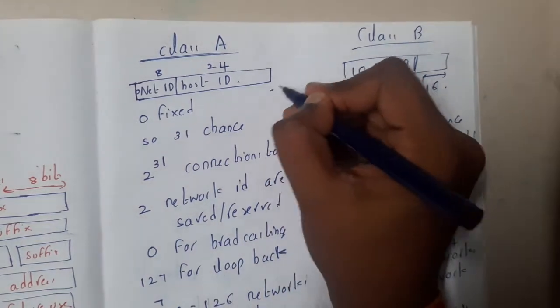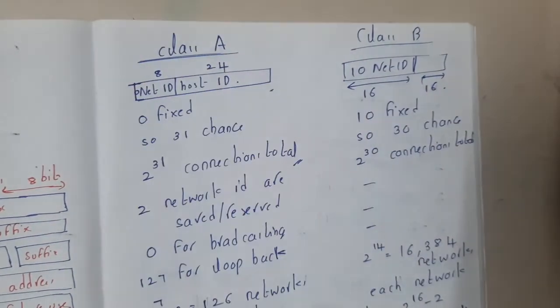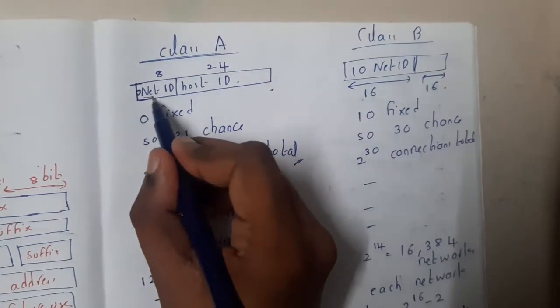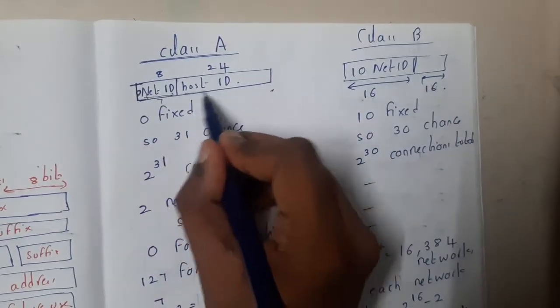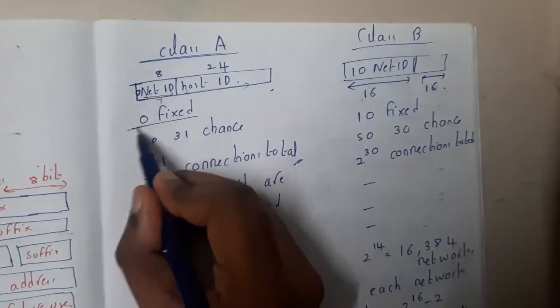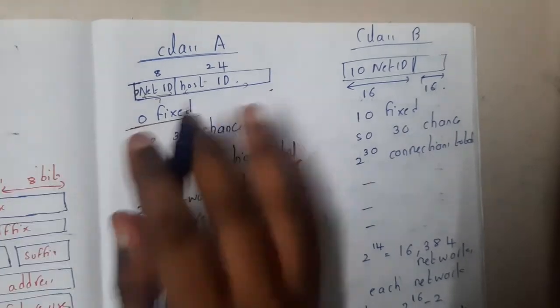If you recall, what is the concept of class A, guys? First, recall what class A is. Class A will look in this way, right? The first bit is 0 mandatorily, then we have 7 bits of network ID and the next we have host ID, right? Yes. So here 0 is fixed. Can I change that 0? It is impossible, right? Because if I place 1, it will work as some other class, right?